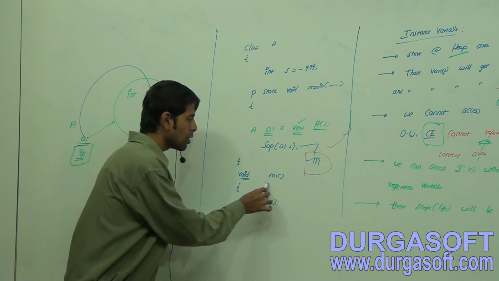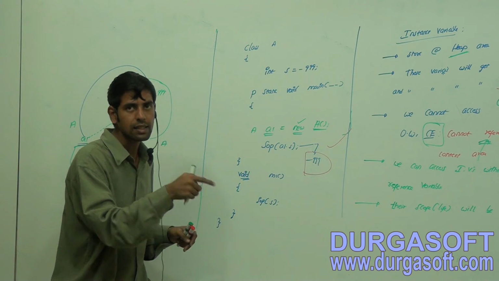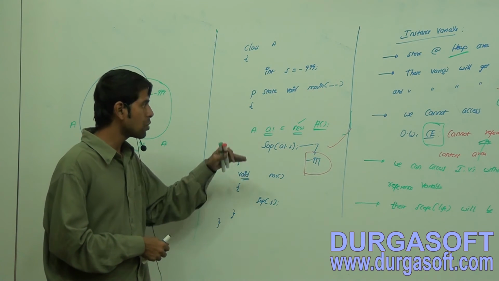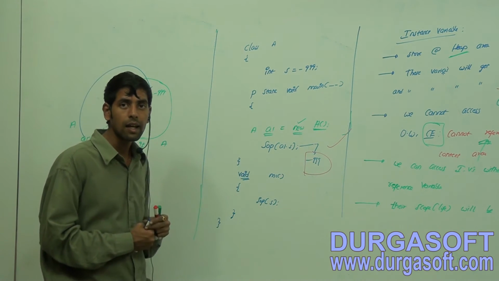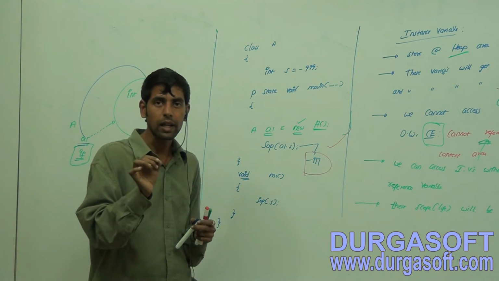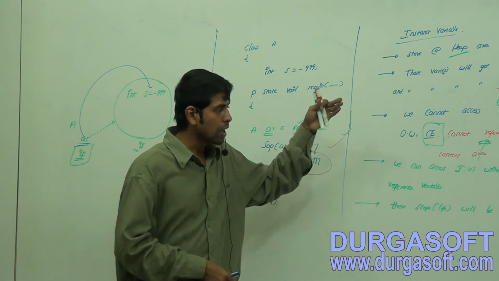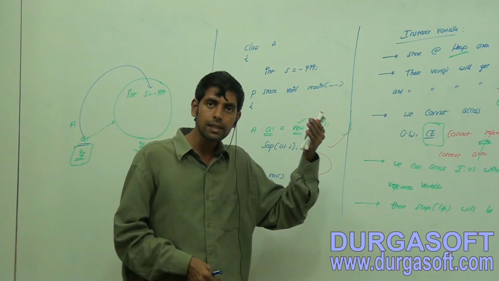This is also one of the instance methods. To access an instance method within the static area, you have to create an object, then only you can access it. Both for variable and for the instance method, the same thing.